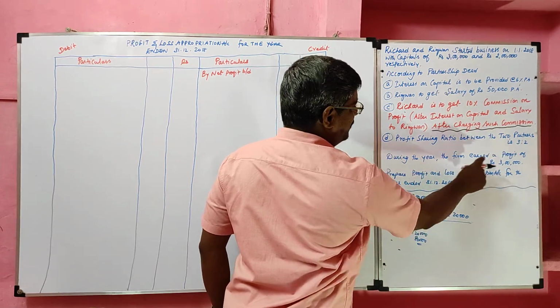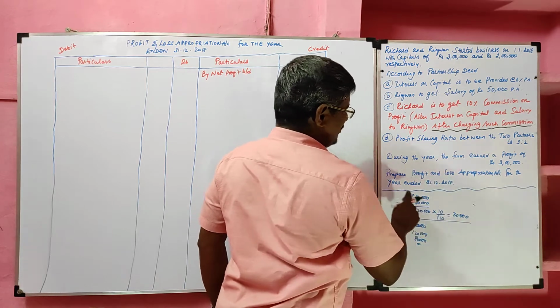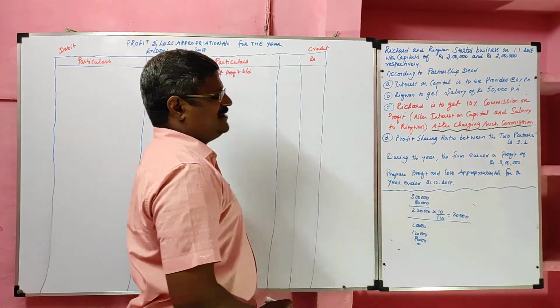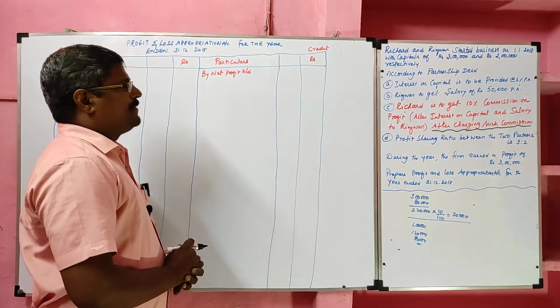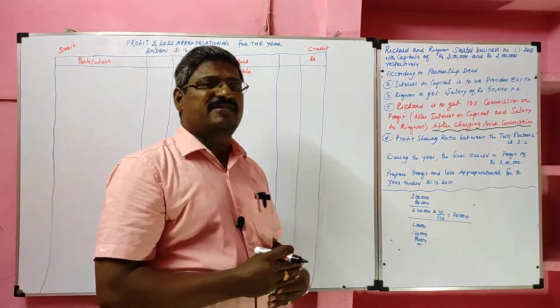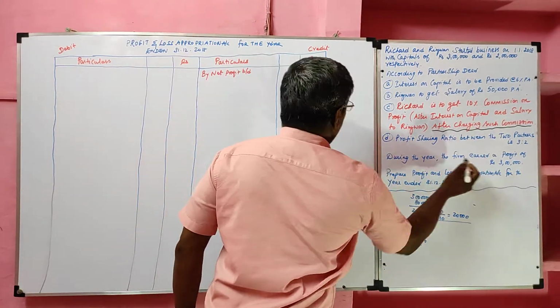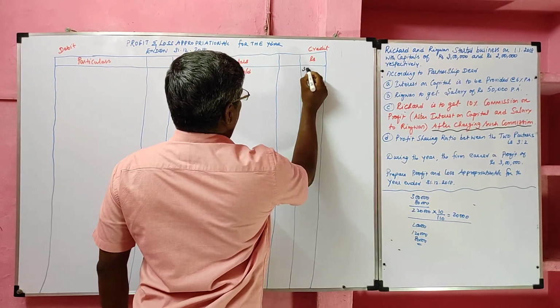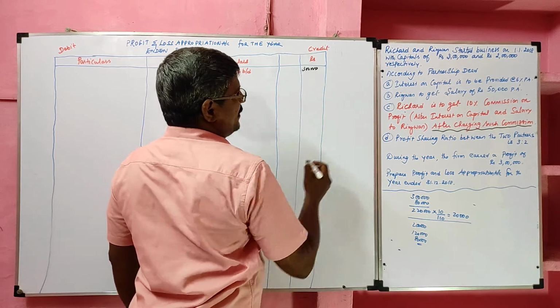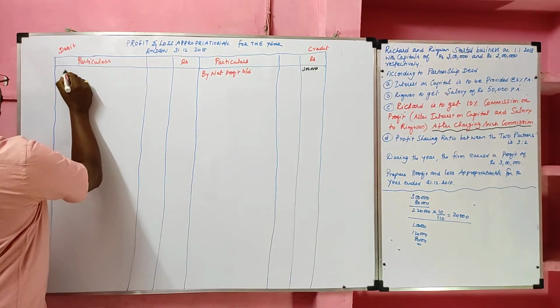During the year, the firm earned a profit of rupees 3 lakh. Prepare profit and loss appropriation account for the year ended 31st December 2018. I said profit and loss appropriation account starts with the credit side with the net profit. Here during the year the firm earned a net profit of 3 lakh. Interest on capital is to be provided 6% per annum.